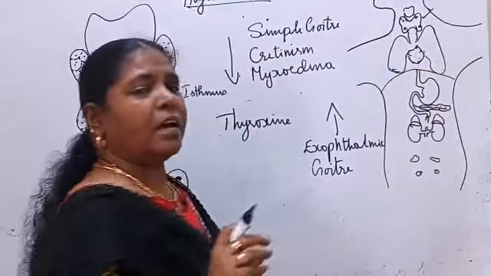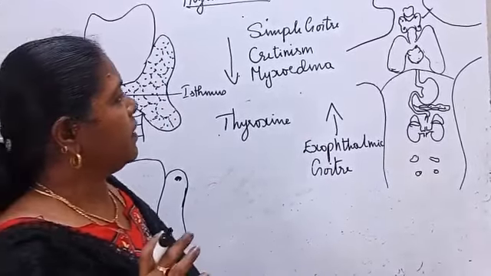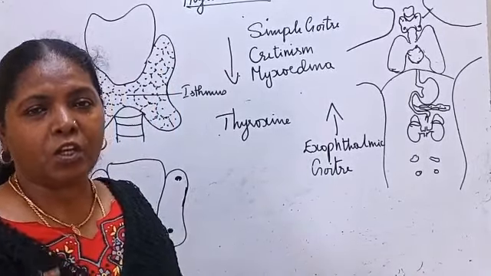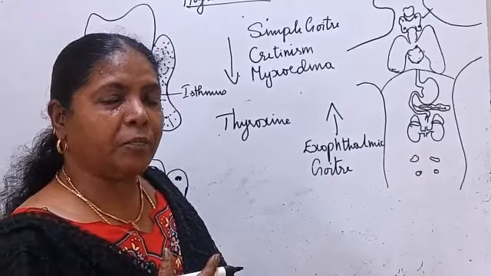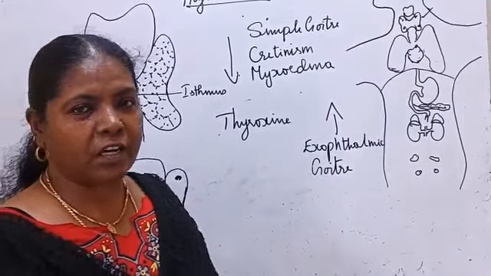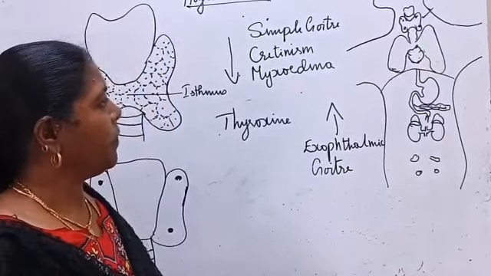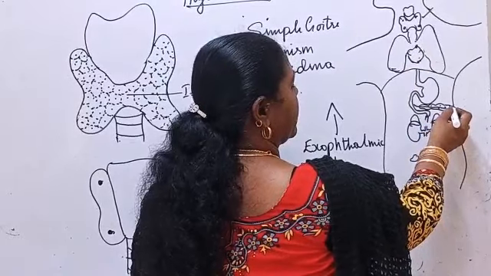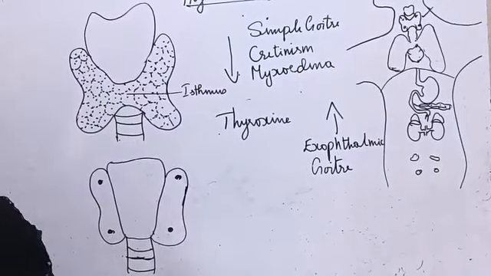The thymus gland is located just above the heart, and it is responsible for immunity. It is one of the organs of the immune system. And in addition to this, it is one of the endocrine glands because it secretes a hormone called thymosin. That also is not there in your syllabus text, but it is better to know all these things. Okay, so the thymus gland. Next we are going to see another important gland, the islets of Langerhans, located in the pancreas.